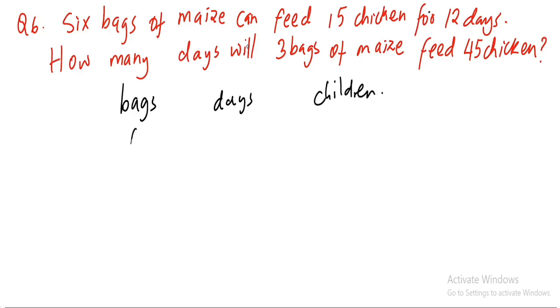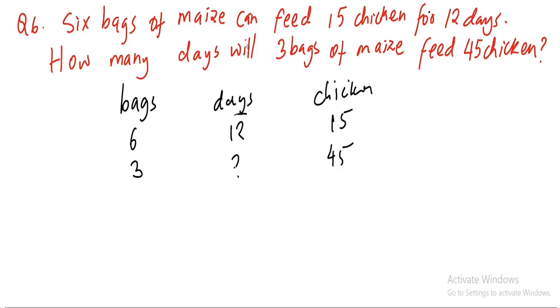The number of bags was 6, the number of chicken was 15, and it usually took 12 days. The number of bags now is 3, and we have 45 chicken, but we don't know the number of days, which is somehow very easy.